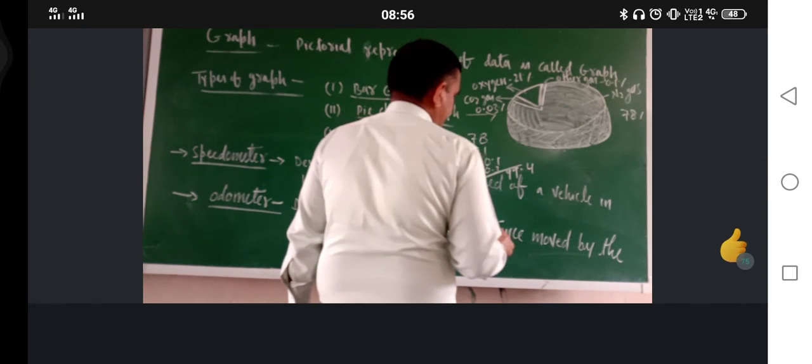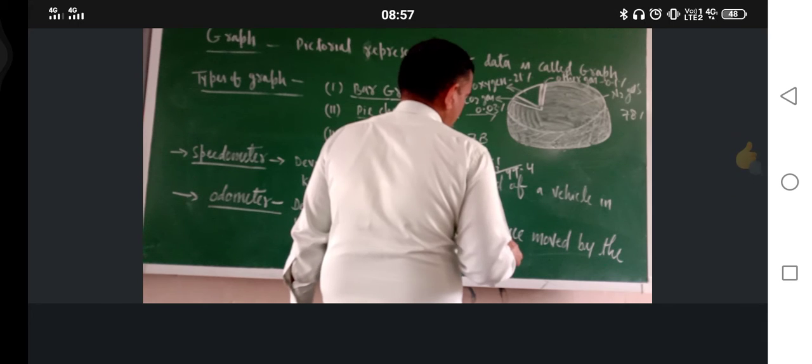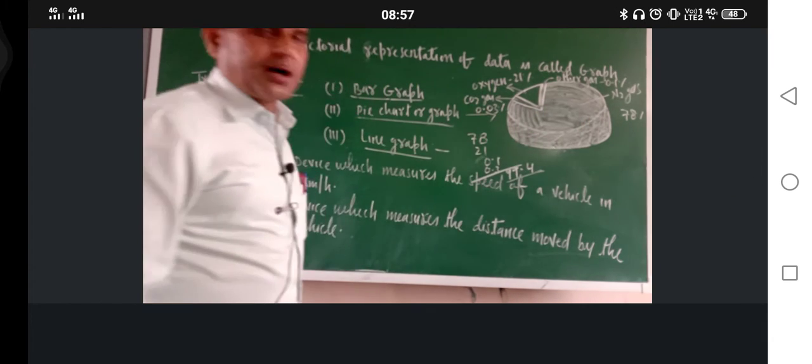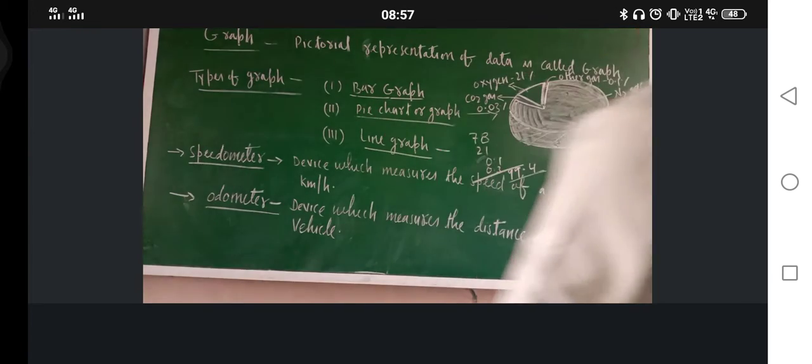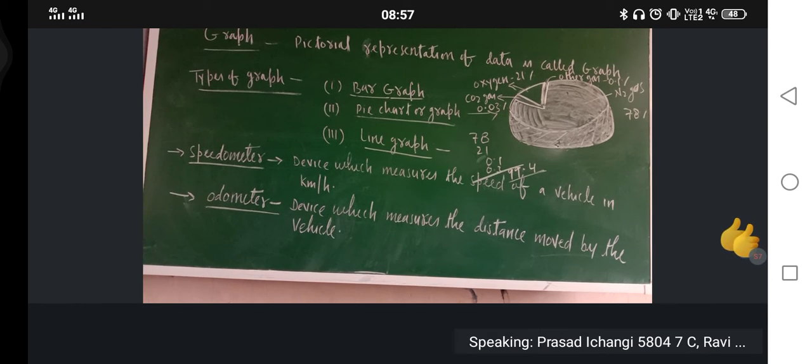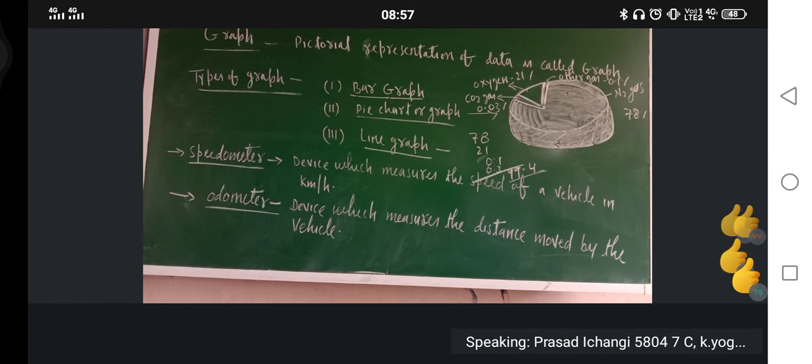So this is almost the combination of different gases in the atmosphere. Hello, are you agree with me? Please indicate. What is this one? This is pie chart. So this is also one type of graph.